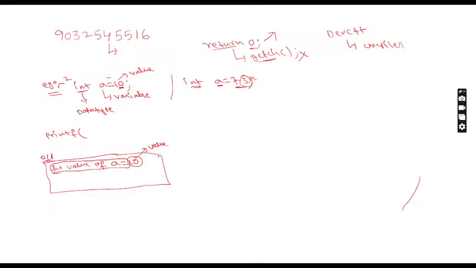So how are we going to display it? In double quotation, we write the value of a equal to. We cannot write the value directly here.